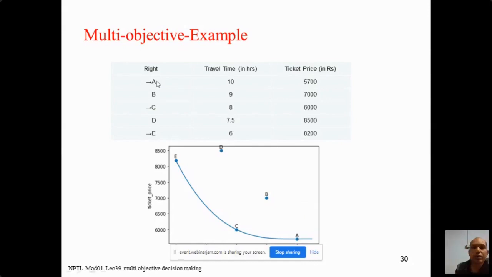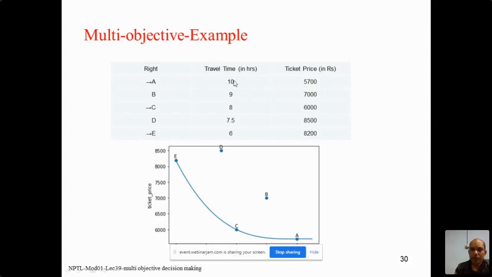See the first solution A. Your objective is that you want to pay less and the time should be minimum. So both are conflicting based on the given data. For A the time is 10 and the ticket price is 5700 rupees.